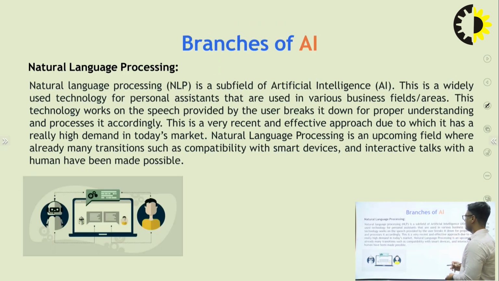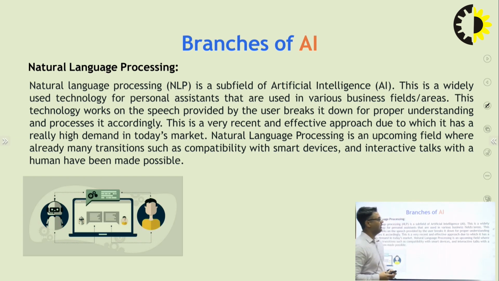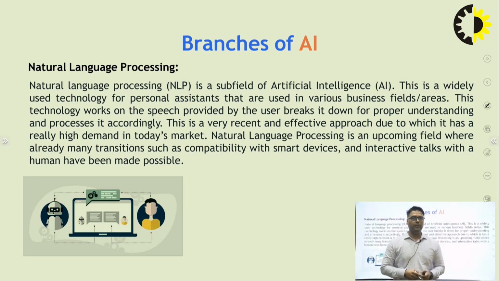Okay, next, natural language processing. Natural language processing is a subfield of artificial intelligence. This is a widely used technology for personal assistants that are used in various business areas. This technology works on speech provided by the user, breaks it down for proper understanding, and processes it accordingly.